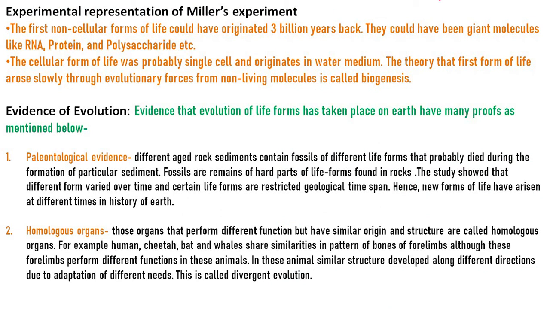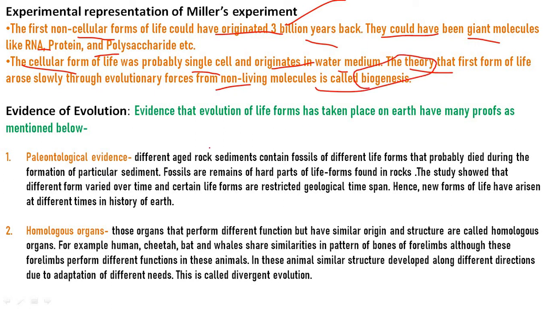So, the experimental representation of Miller's experiment was done. The first non-cellular forms of life could have originated 3 billion years back. They could have been giant molecules like RNA, protein and polysaccharide. The first cellular form of life was probably a single cell and originated in the water medium, as I said, in the sea. The theory that the first form of life arose slowly through evolution from non-living molecules is called biogenesis. I have already discussed this in detail, so keep that in mind and move further.